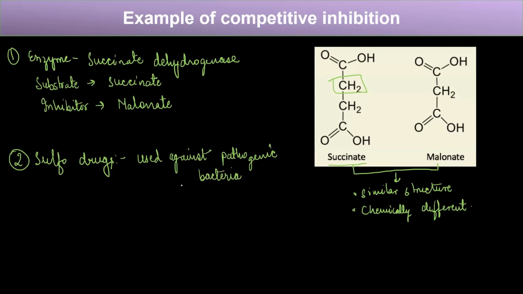Now, what does it do? In any bacteria, we know they also do respiration. Some bacteria do photosynthesis, and there are a large number of chemical reactions that take place in bacteria as well. And for that purpose, enzymes will be required.